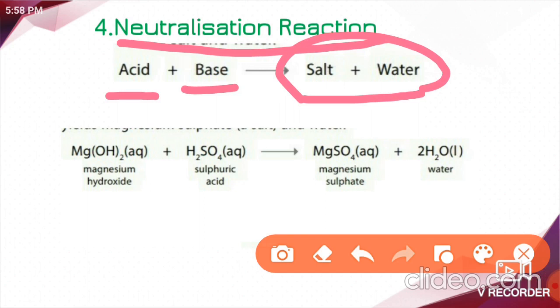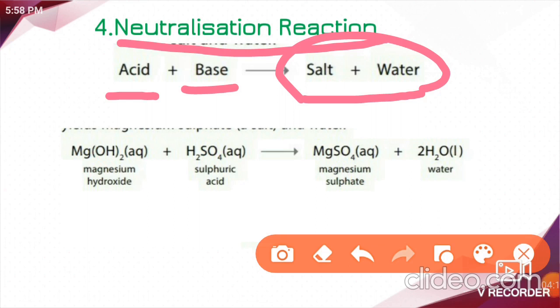Children, about neutralization reaction, you will learn in brief in the acids and bases chapter. Okay. Now you just understand what exactly neutralization reaction is. It's simply when acid and base react, they are going to produce salt and water. This is a general definition for neutralization reaction.